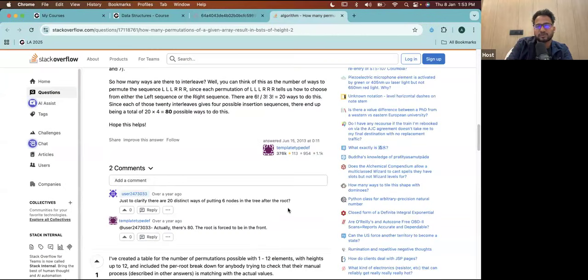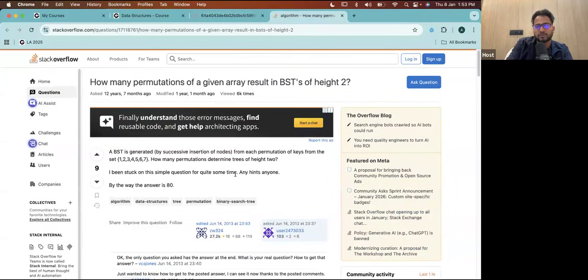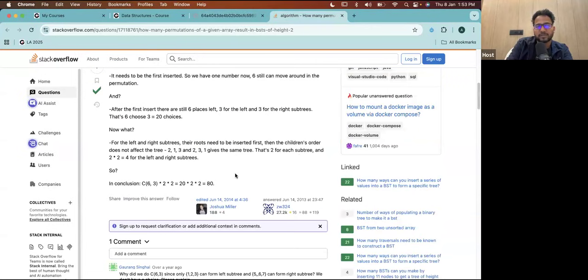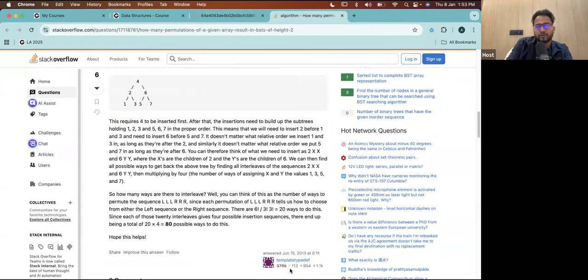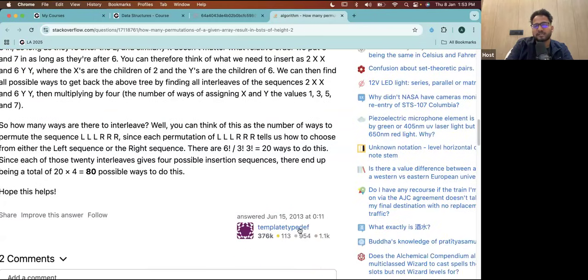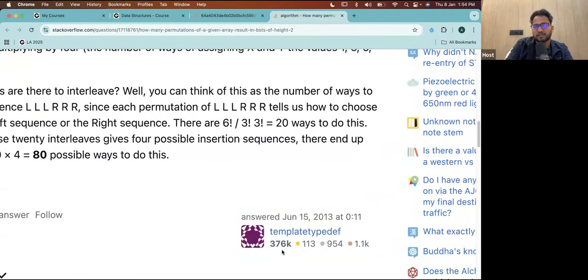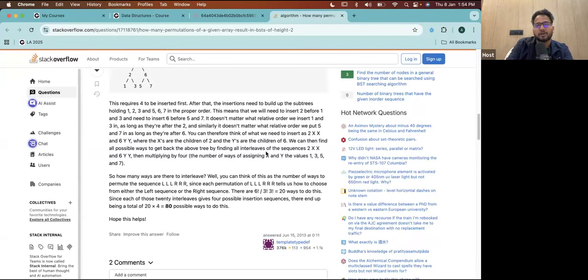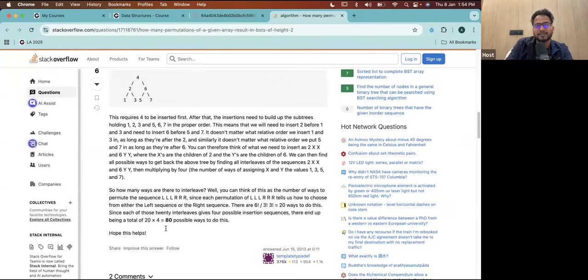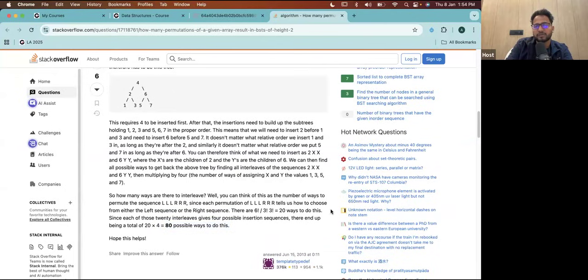I've taken this question from Stack Overflow. Someone asked it on Stack Overflow, and the question was answered by one of the users, and you won't believe who this is. He is a Stanford professor for compiler design. In one of his answers, he told that he is a Stanford professor for a compiler design course, and you can also see his reputation, which is extremely high, 376K, on Stack Overflow. So 80 is the number of possible ways, and in a similar way he has also done it.